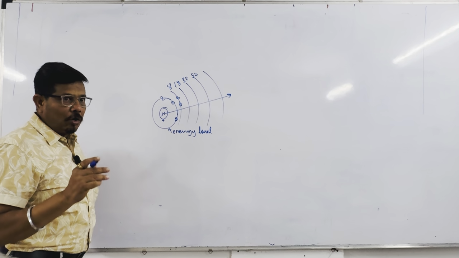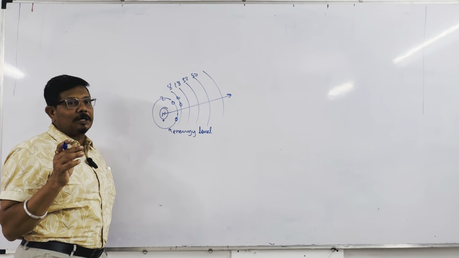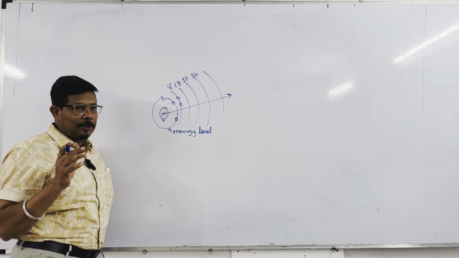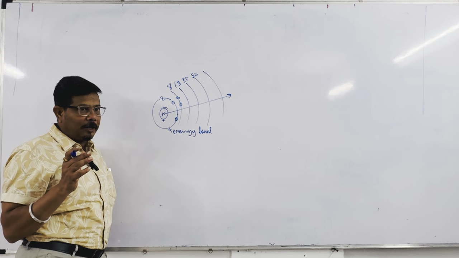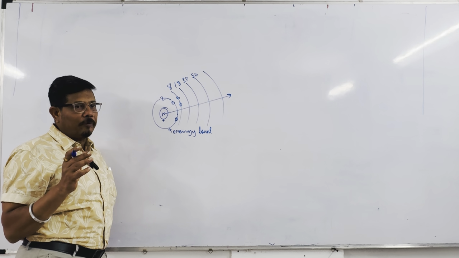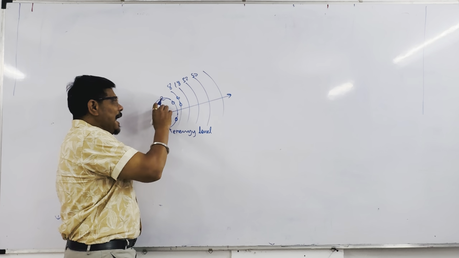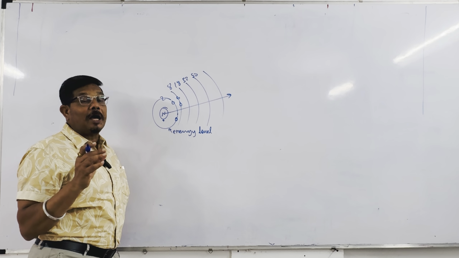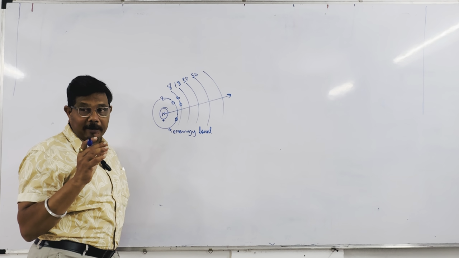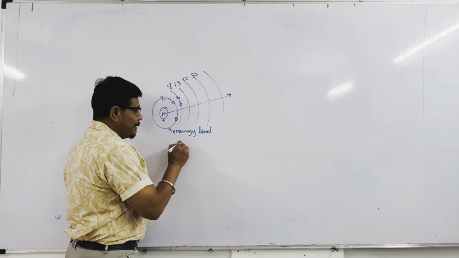Okay. So, what is an orbit? This is a path. It is a path on which the electron revolves. And at the center of the atom is the nucleus, and it is the heaviest part of the atom. The size of the atom is 10 raised to the power minus 10 meter.